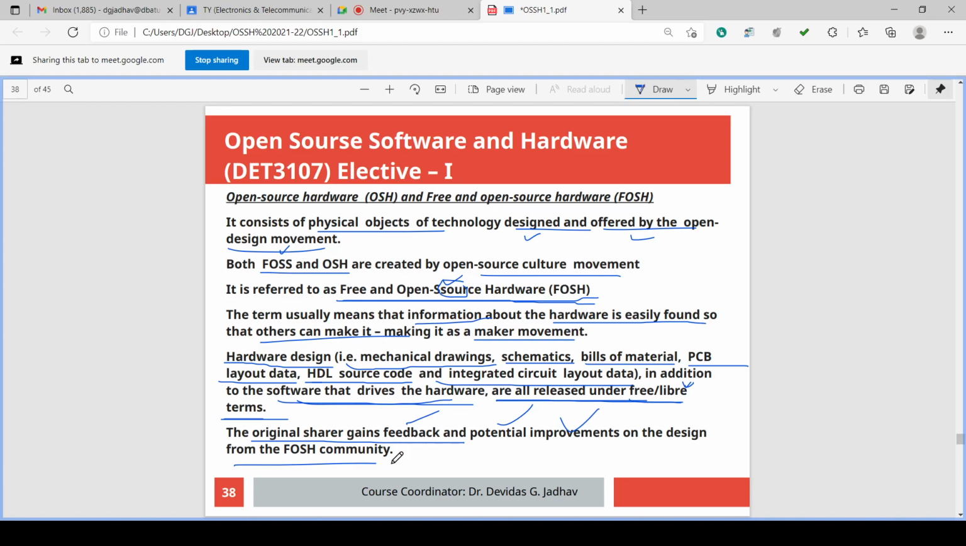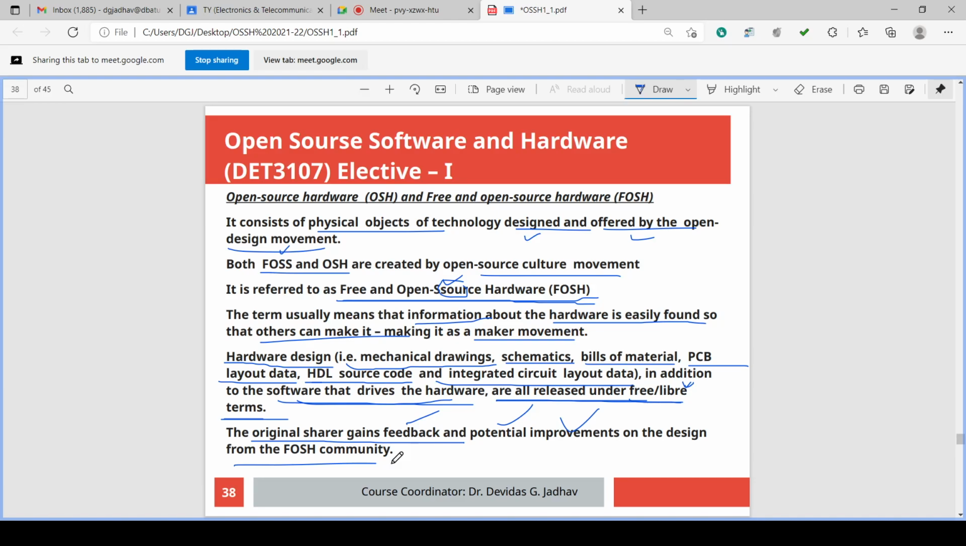In this, the original sharer gets feedback and potential improvement on the design also. The original sharer will get feedback and development also. The new user can develop that original design and more robust hardware can be developed. So in this case, free and open source hardware is just like free and open source software.